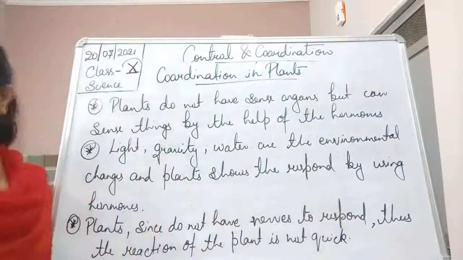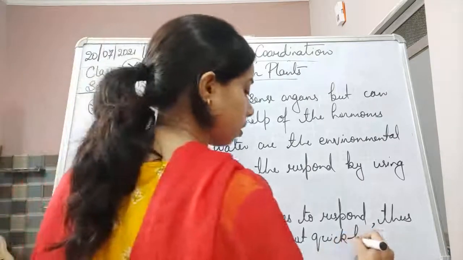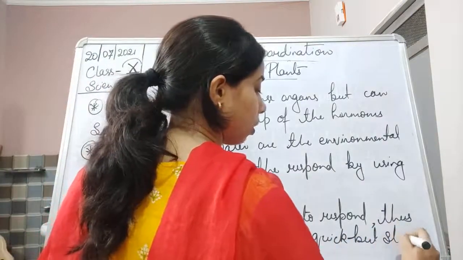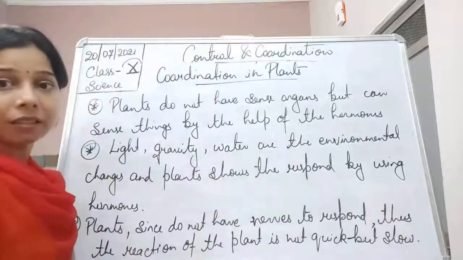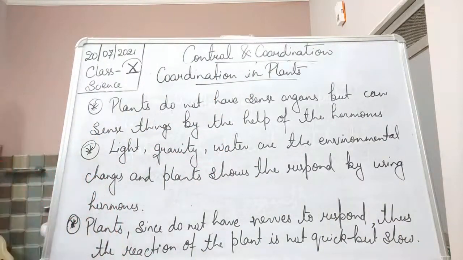Okay, so the response is not quick, but it takes time. The response is not quick, but it is slow, by growing. Okay, so this is the coordination happening in the plant, students.